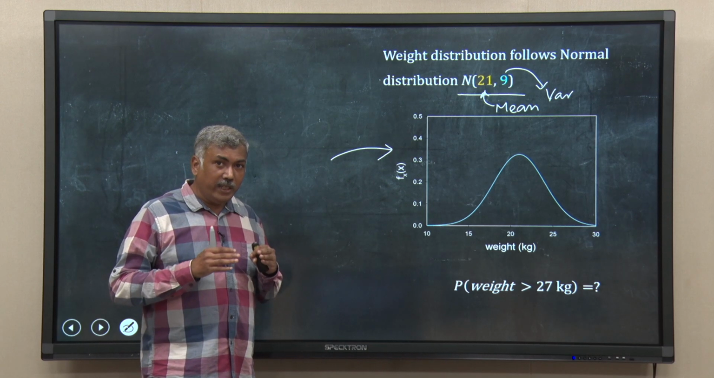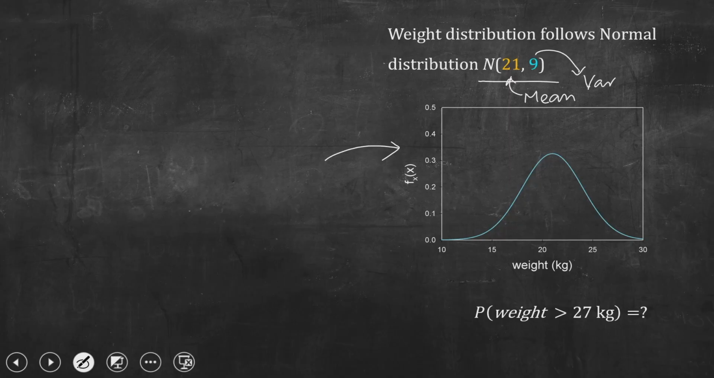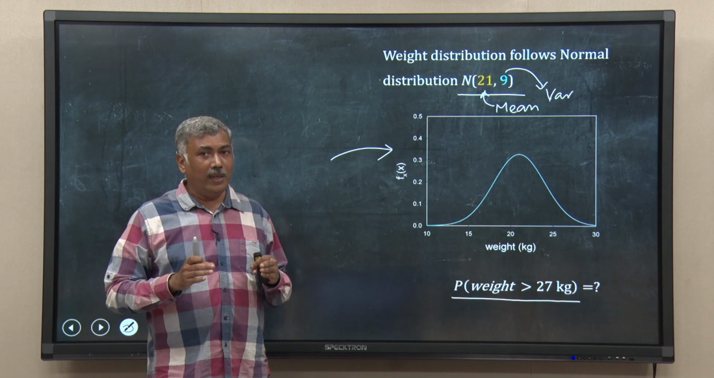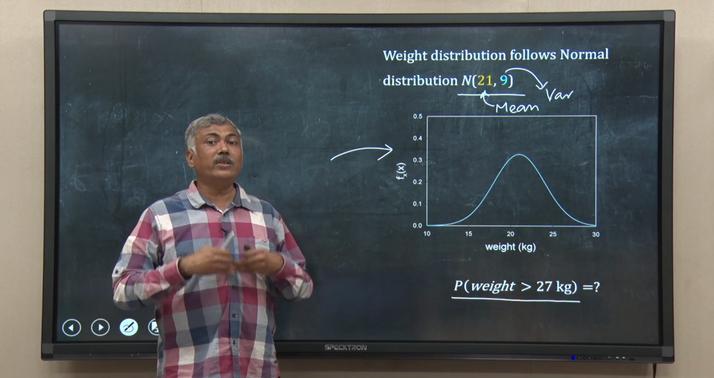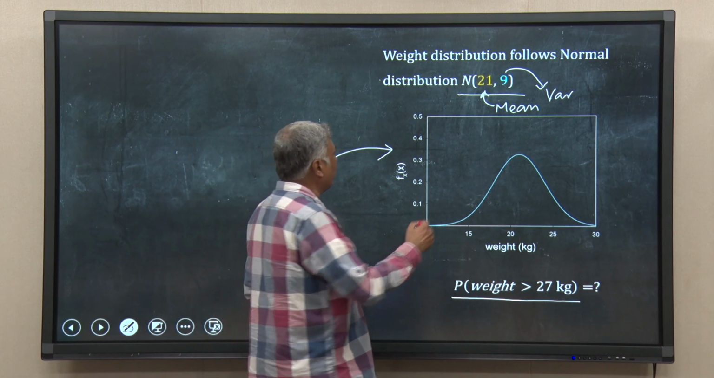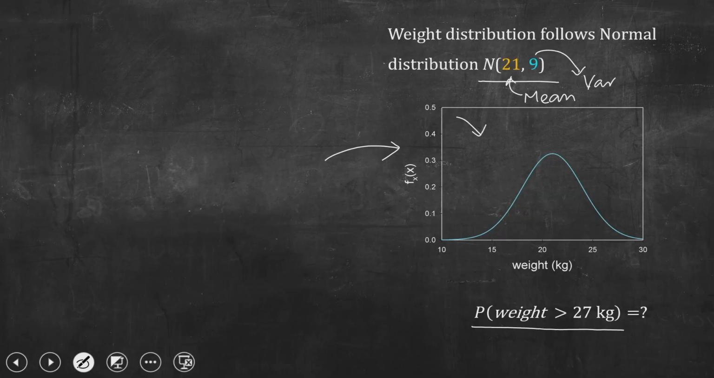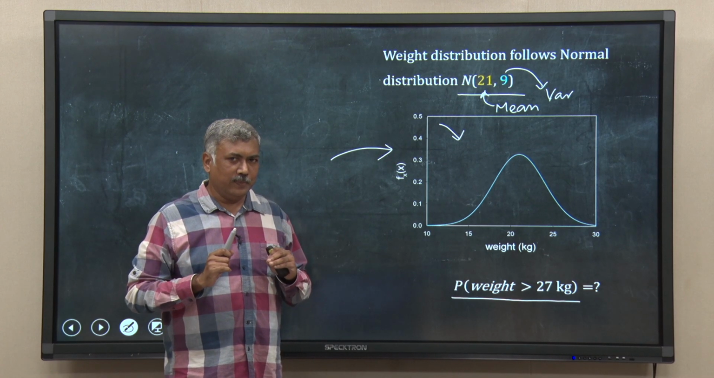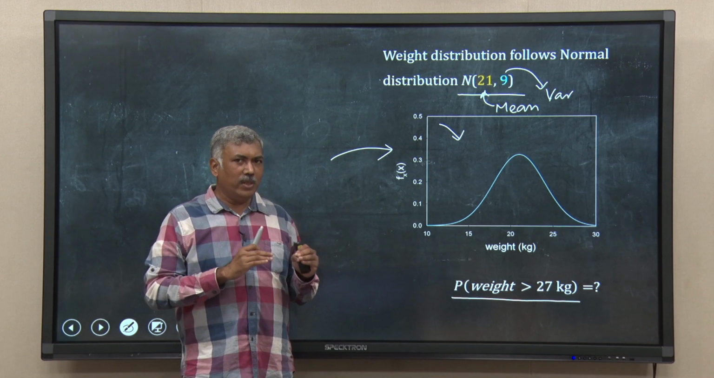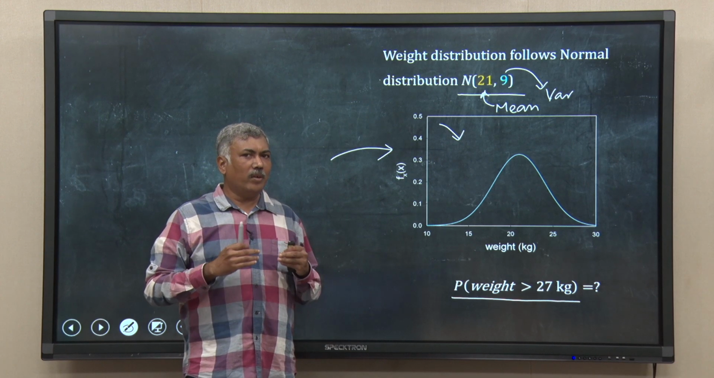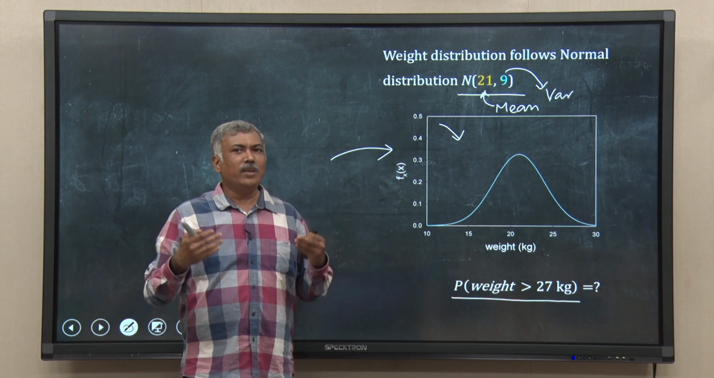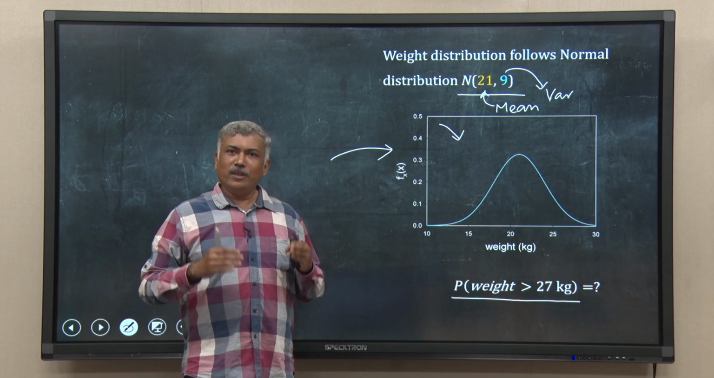Now, the question that you have to deal with is: what will be the probability that the weight is greater than 27 kg, given the information that the weight follows a normal distribution with mean 21, variance 9? Try to solve this one. To solve this one by shortcut, what you have to use? You have to use the famous thumb rule of 68, 95, 99%. That is the clue. Try to solve it.